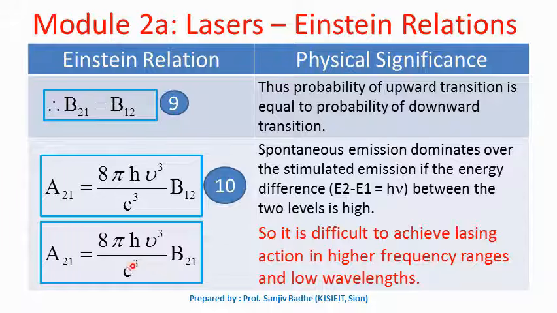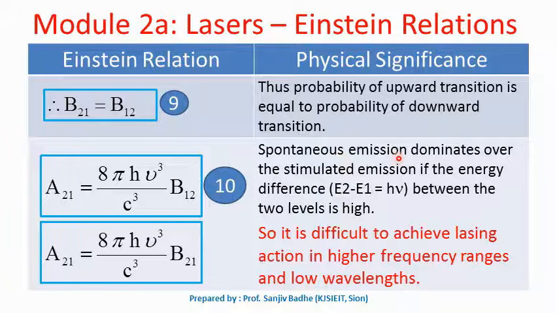So clearly spontaneous emission will dominate if the value of nu is large. So spontaneous emission will dominate over the stimulated emission if the value of nu is large, and nu will be large when the difference between the two energy levels is large.